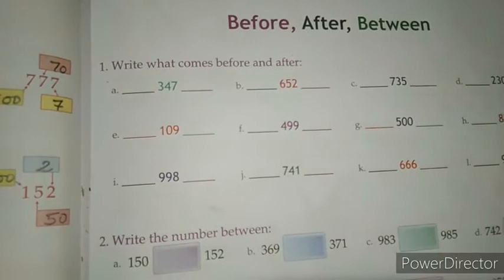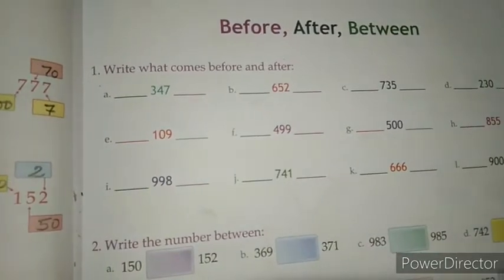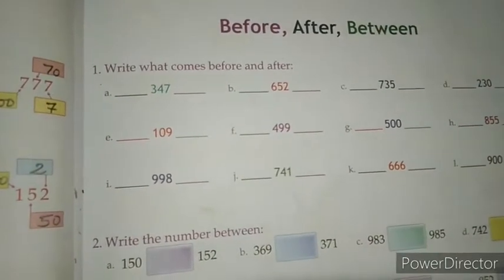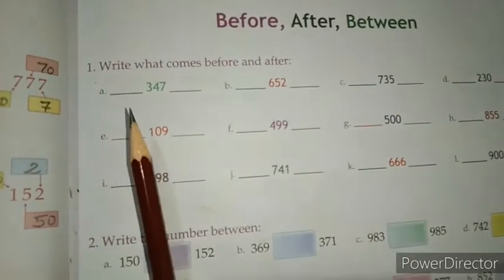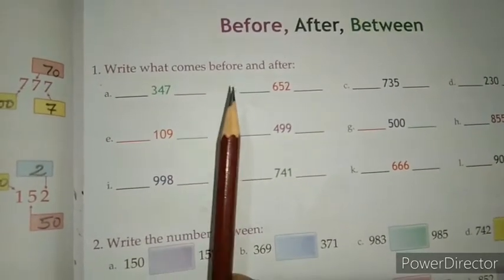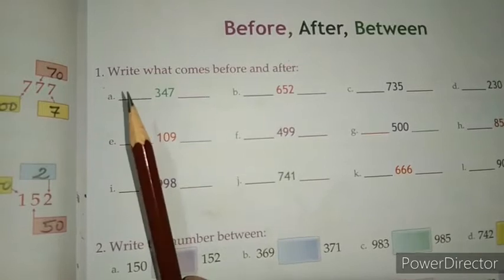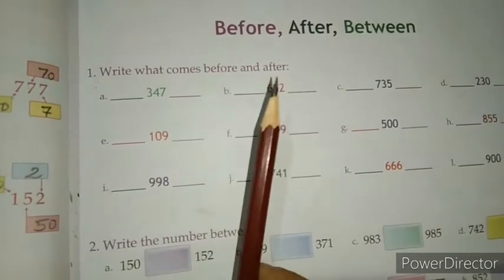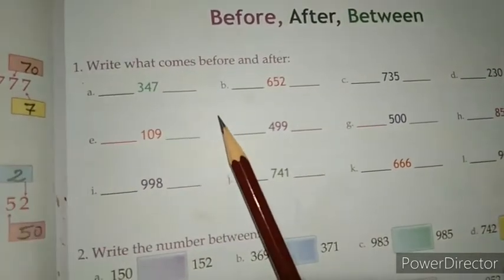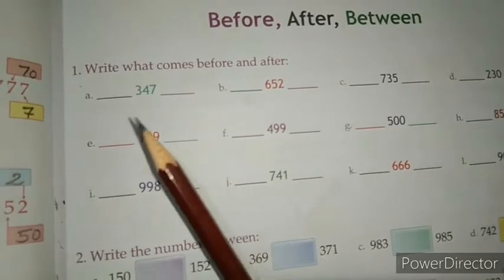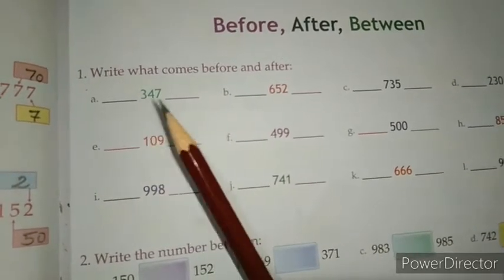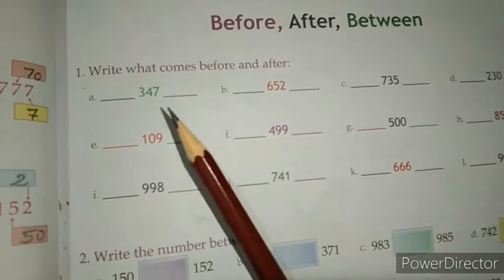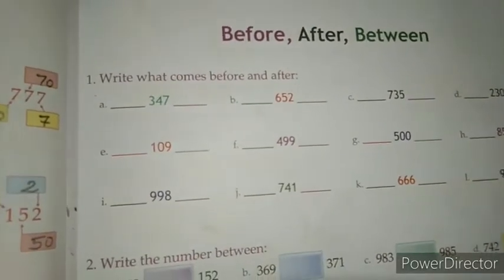So here we have some questions. Let's start, students. Our first question is: write what comes before and after. In this question we have to write the number that comes before the given number and the number that comes after the given number. Okay, let's start.